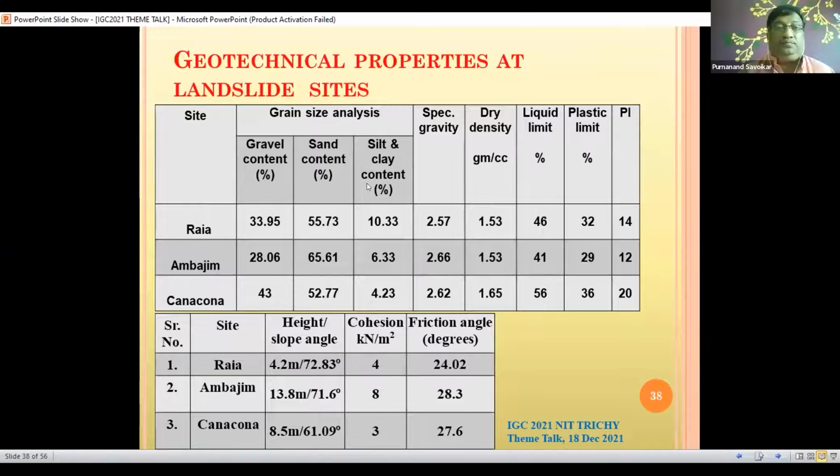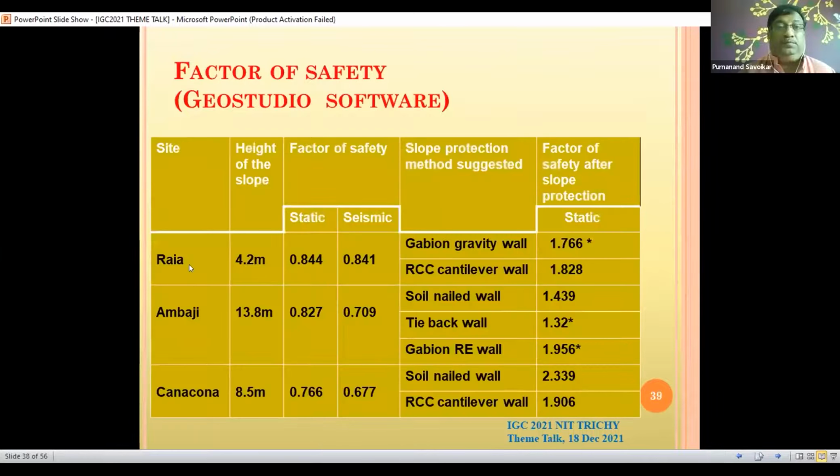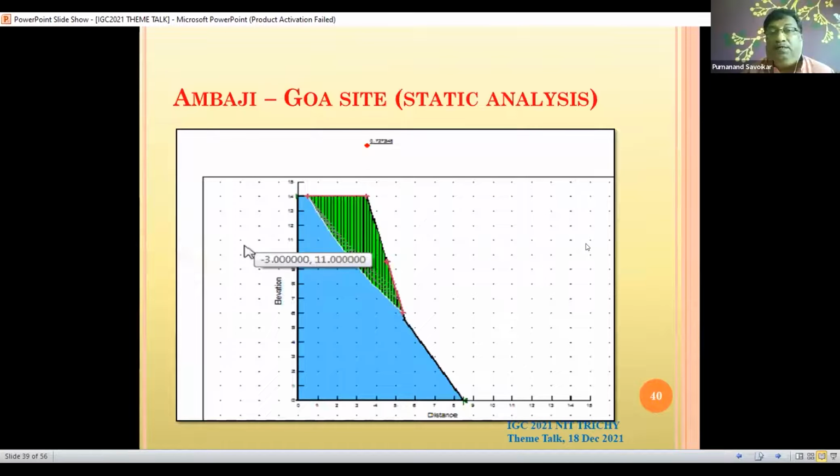Then these are the properties at other sites where we did some analysis. These places are called Raya, Ambaji and Kankon, where the height of the slope was 4.2 meters at one place, and 38 and 8.5 at the others. The factors of safety found were 0.84 and, in all cases where landslides occurred, less than 1. Various methods like Gabion gravity wall, RCC cantilever wall, and soil nailing were suggested. After this analysis, we found that the factor of safety improves to more than 1.5 in most of the places.